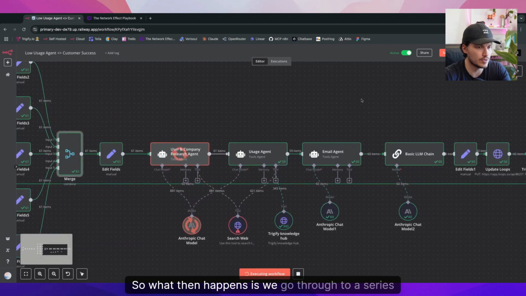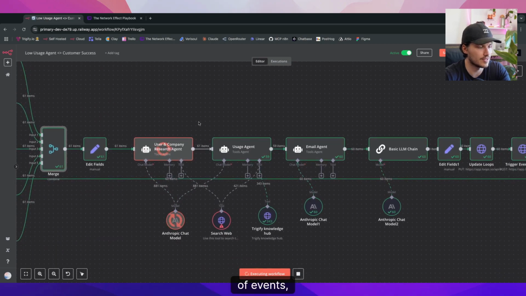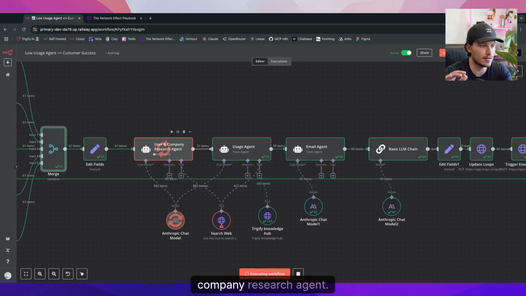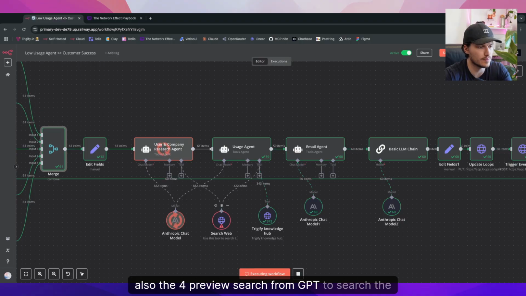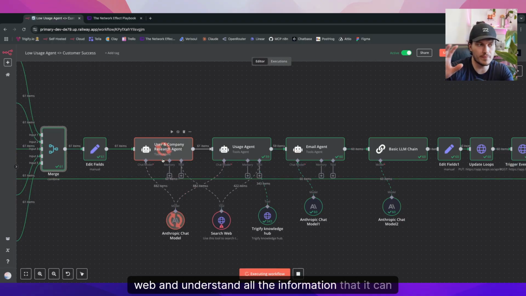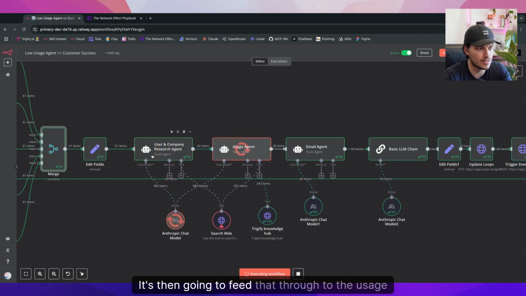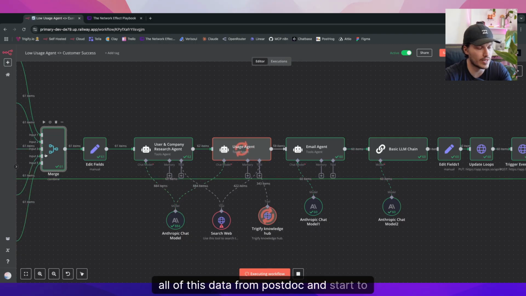Then we go through to a series of agents, and they do a few different things. The first agent is our user and company research agent. Funnily enough, this uses the GPT 4.5 preview search, also the 4 preview search, to search the web and understand all the information it can find on that person and on that company. It then feeds that through to the usage agent, which you can see is now running. This usage agent takes all of this data from PostHog and starts to understand what they have or haven't done on the platform.